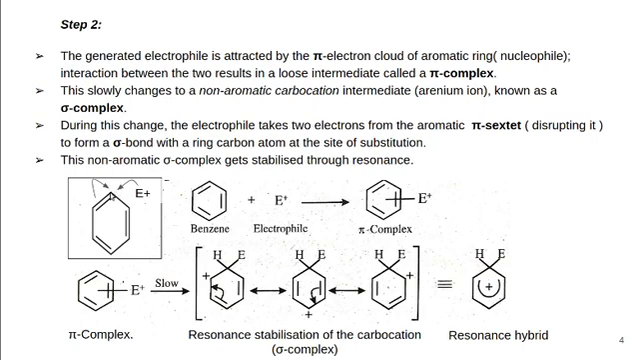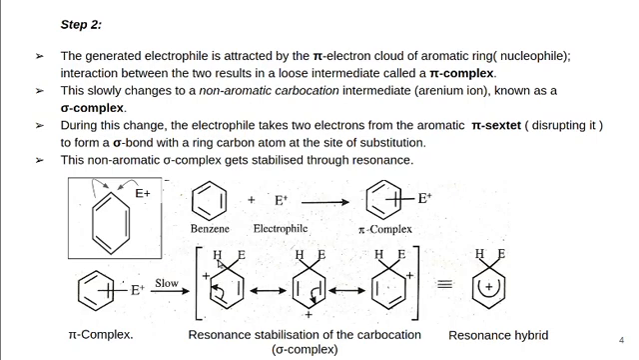Then the electrophile will form a sigma bond with this carbon. This carbon also contains a hydrogen atom. So there will be a formation of a sigma bond between the carbon and the electrophile. That is why it is known as sigma complex. Then, because of the loss of electrons, this carbon will get a positive charge. So this is the formed sigma complex.